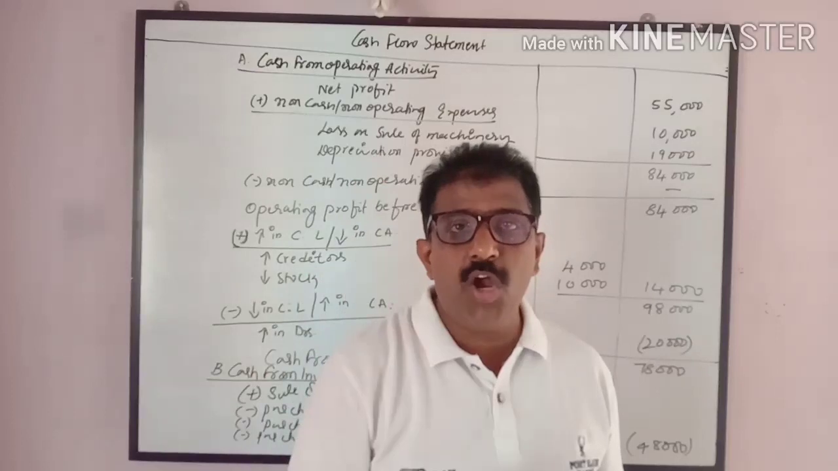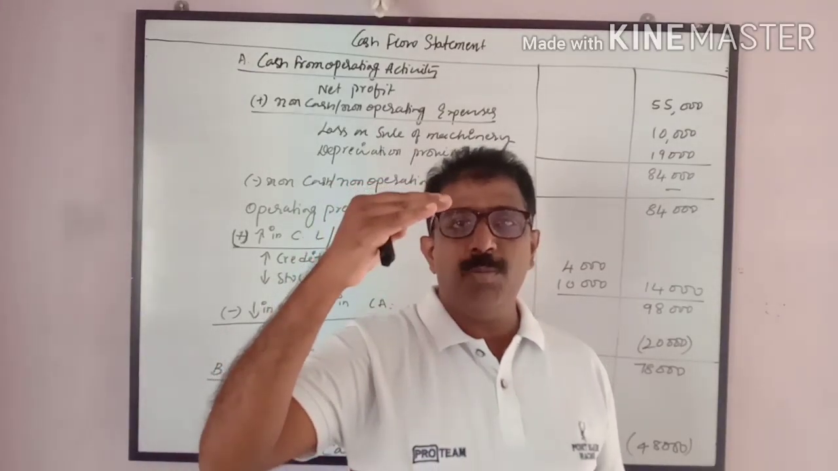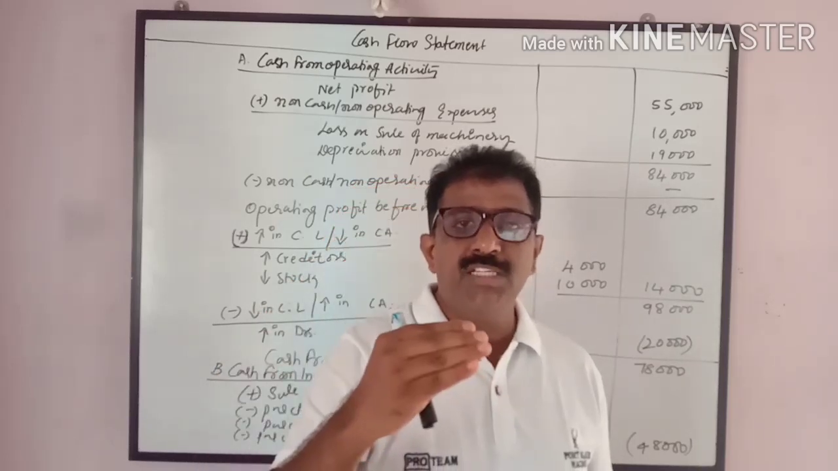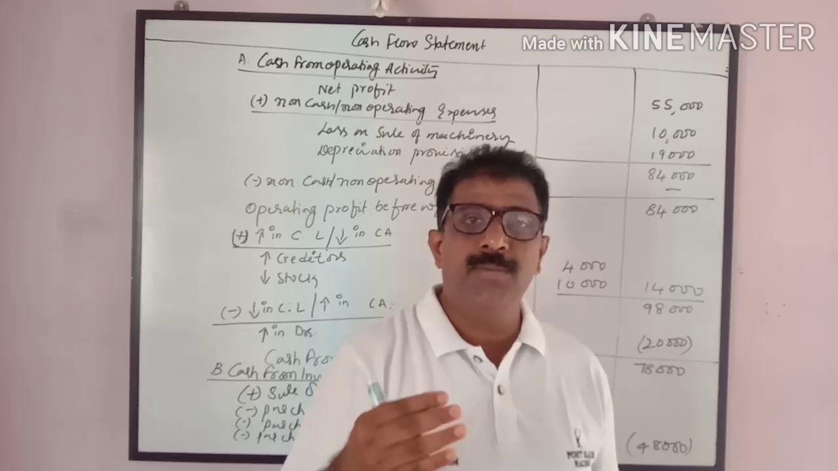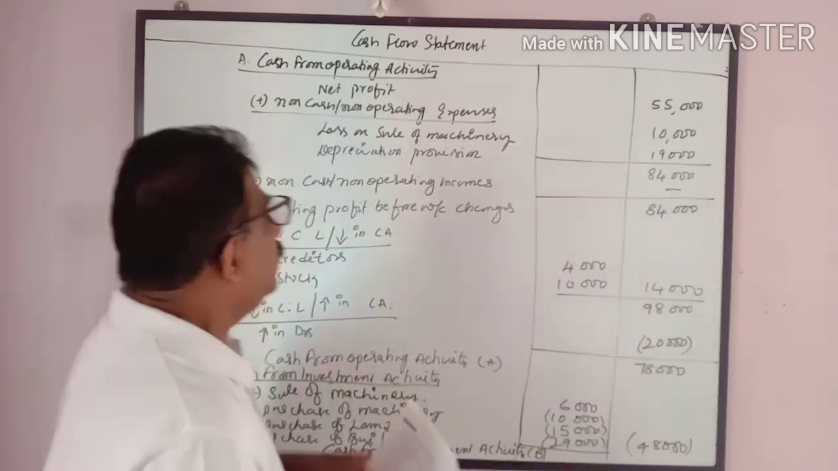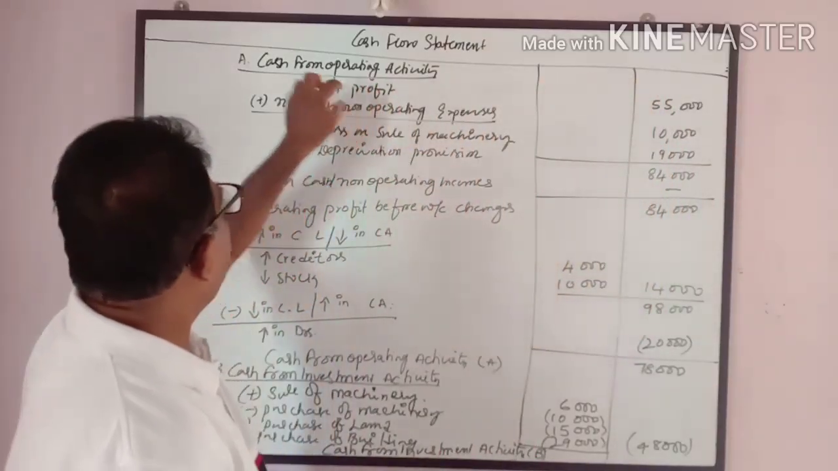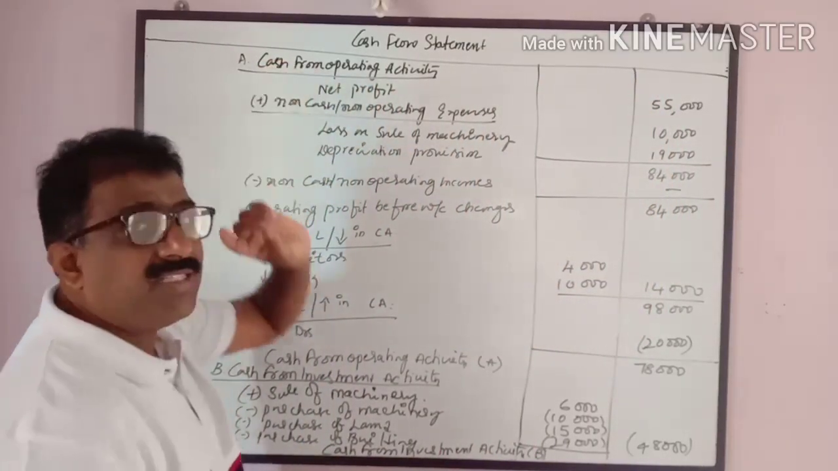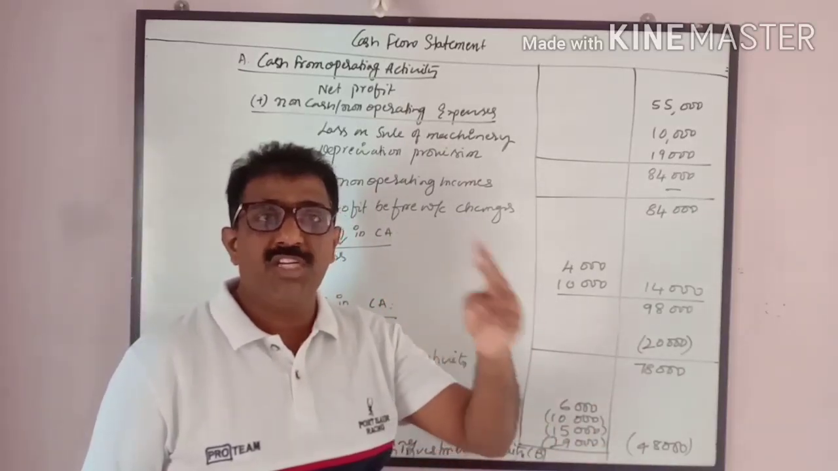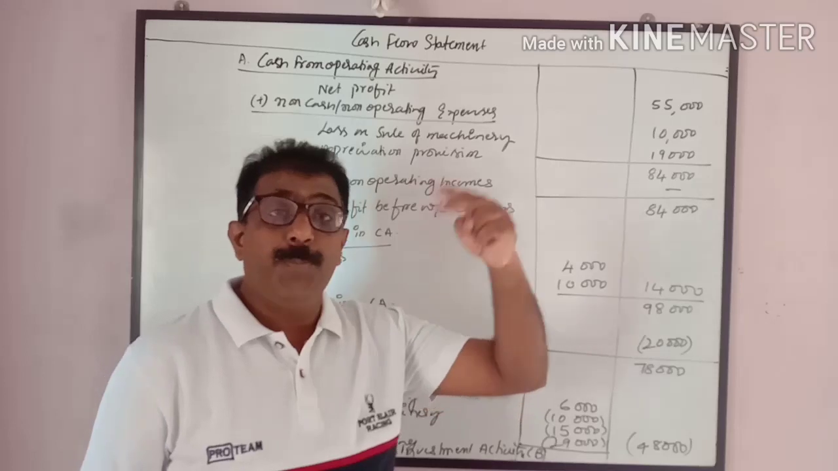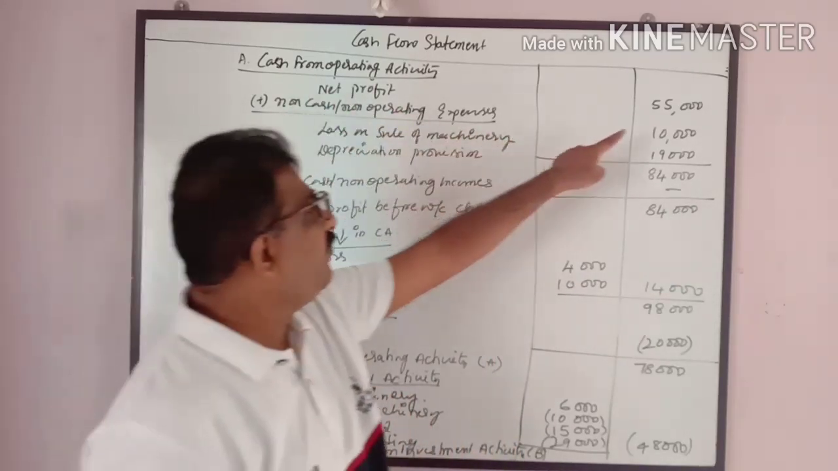There will be three parts in the cash flow statement, which I already told you. A, cash from operating activity. B, cash from investment activity. C, cash from financial activity. Now, take the net profit 55,000. Cash from operating activity is a combination of the P&L adjustment account and the schedule of changes in working capital, which is prepared in the fund flow statement. First, I will take the net profit here, 55,000.